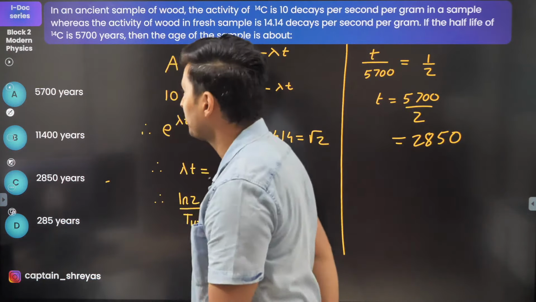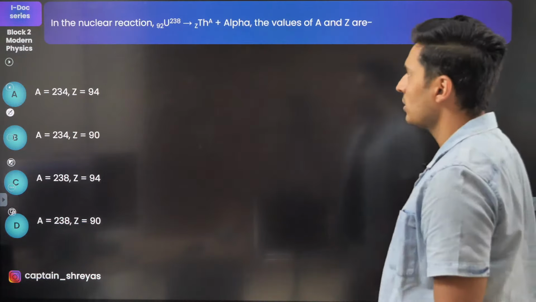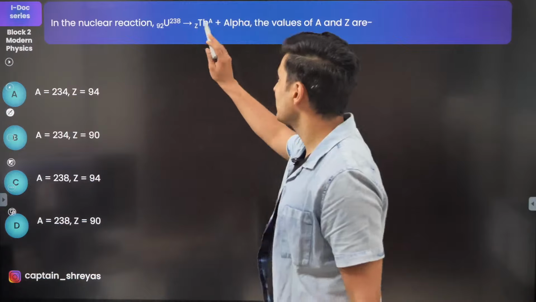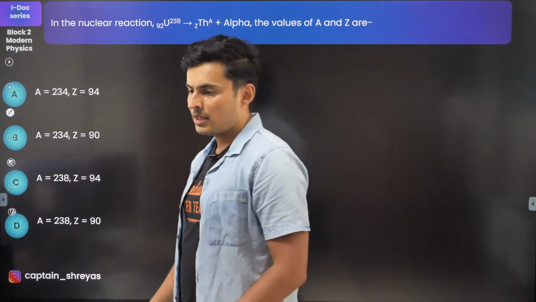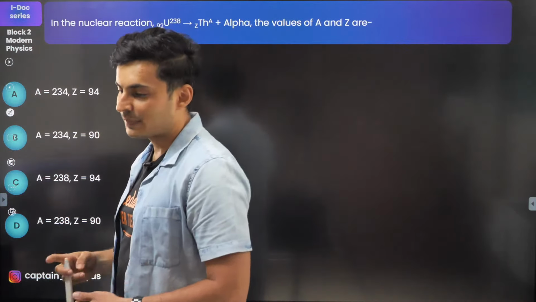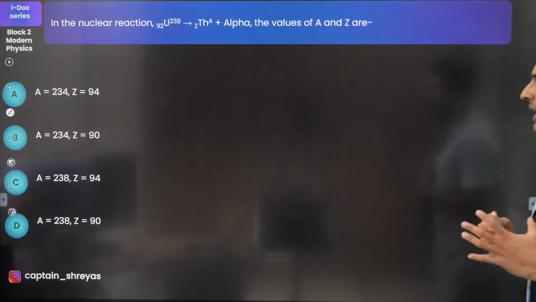Let's move on. First question. The next question is coming up on your screen. The nuclear reaction, this to this to this, the values of A and Z are. Yes, Hasini, it is useful for JEE. What is the value of A and Z?